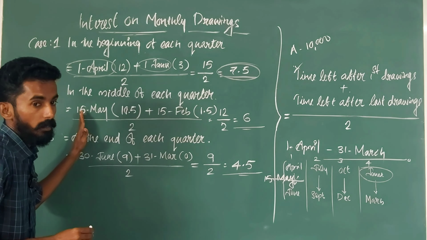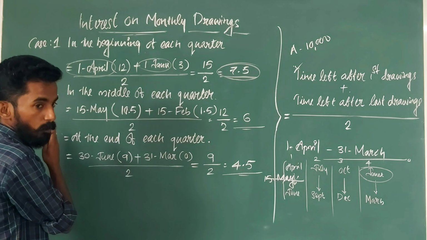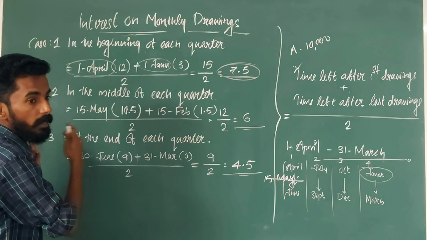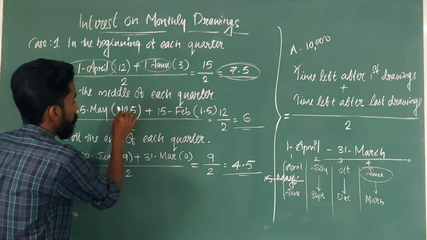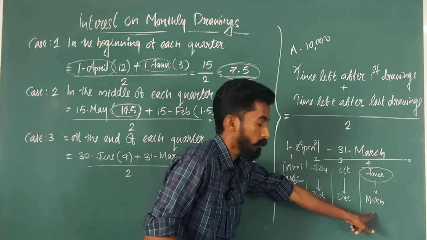After 15th May, how many months are there? April is gone, and half of May is also gone. So the remaining is 10.5 months, from May 15 to March 31st.